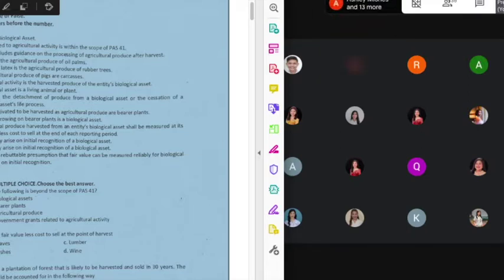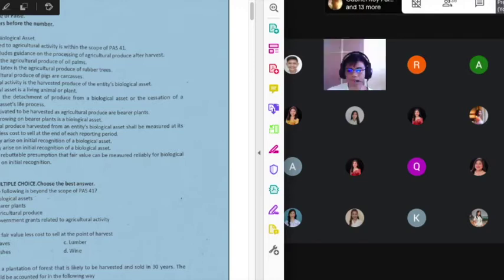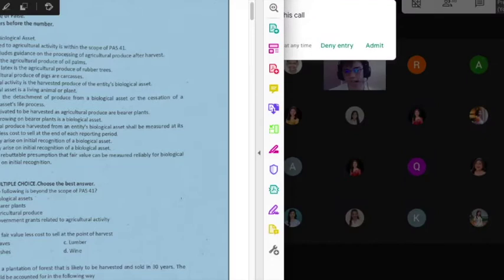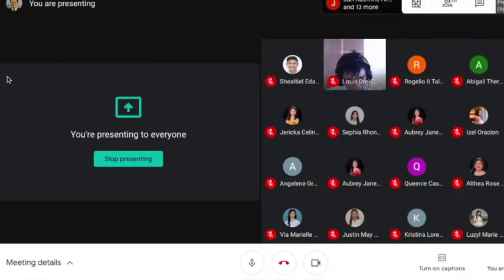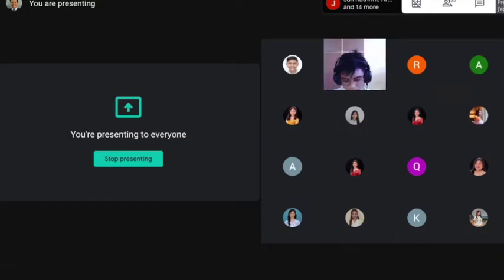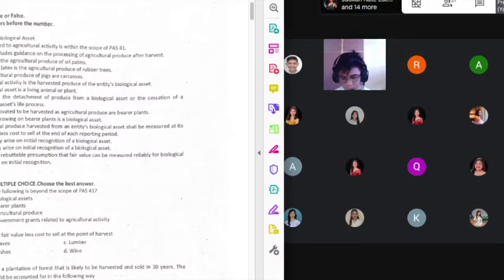So you don't even have to remember government grants. Okay, the important items to remember here are your biological assets and agricultural produce. And definitely, class, land is not a living plant, it's not a living animal, nor is it an agricultural produce. So you should not have any difficulty remembering number 2, class. Let's go back to number 3.